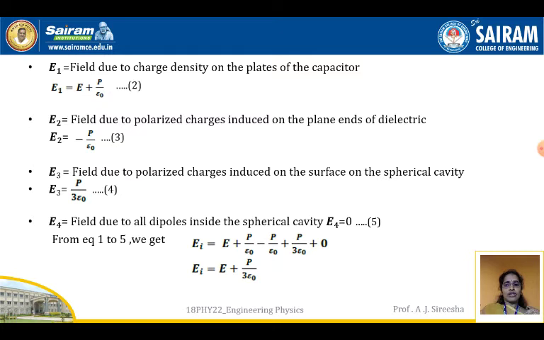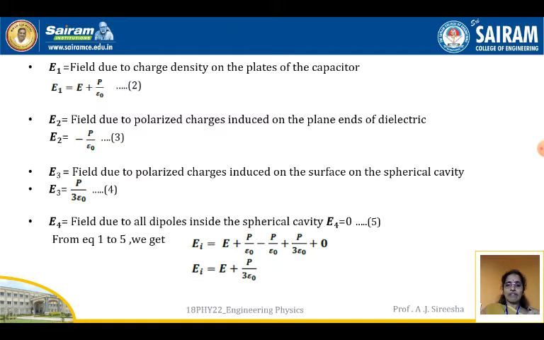Next, E3: the field due to polarized charges induced on the surface of the spherical cavity. Here there are 3 things you need to consider. E1 is the charge density on the plates of a capacitor, E2 is due to the polarized charges on the plane ends of a dielectric, and E3 is due to the polarized charges induced on the surface of the spherical cavity. So E3 is P by 3 epsilon naught. E4 is nothing but the field due to all dipoles inside the spherical cavity.